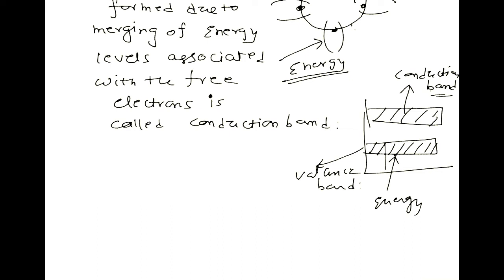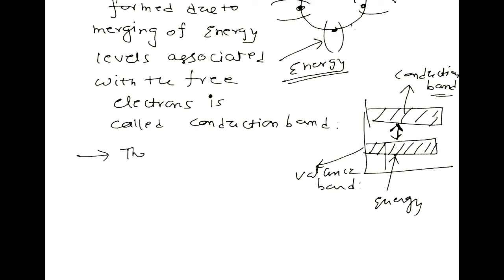The third one is the forbidden band. While jumping from the valence band to the conduction band, the electrons have to cross an energy gap. This energy gap which is present between the conduction band and the valence band is called the forbidden band or forbidden gap.